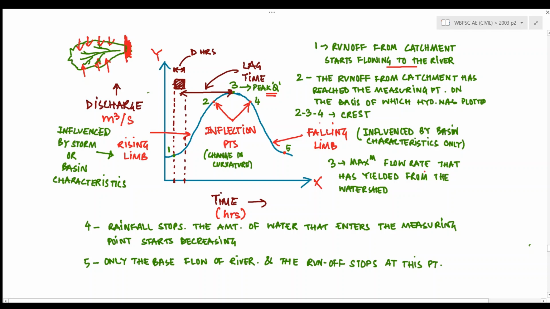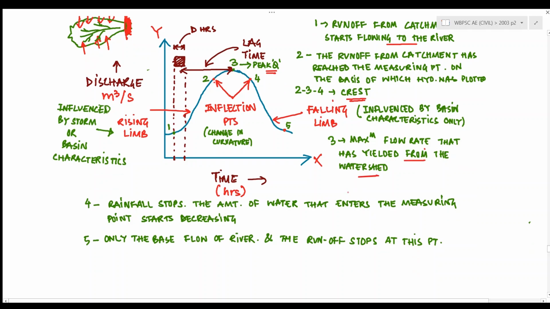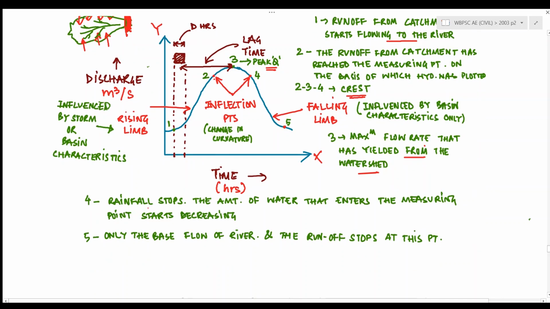The parts 2, 3, 4 is known as the crest part, and point 3 is known as peak discharge, or the maximum flow rate that has yielded from the watershed. The part 4 represents where rainfall has stopped and the amount of water that enters the measuring point starts decreasing from this point, right? Also, 5 represents that the base flow of river stays only, and the runoff stops at this particular point. So after point 5, the runoff stops going to the measuring point.